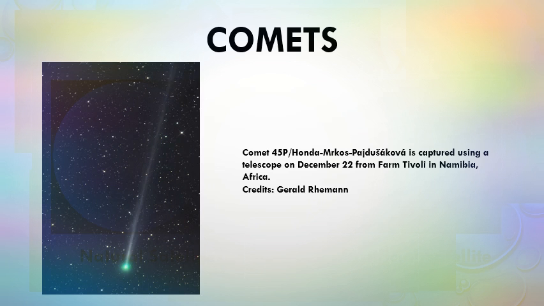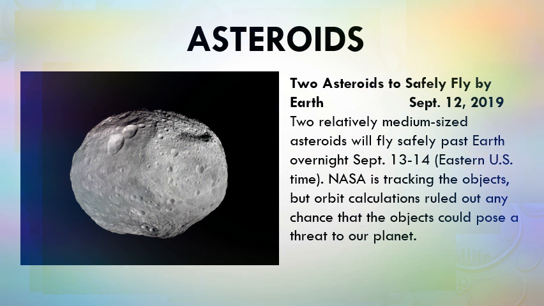Asteroids. Asteroids are rocky metallic objects, most of which orbit the Sun in the asteroid belt between Mars and Jupiter. Asteroids are also known as planetoids or minor planets. On the right side, you can see an article dated September 12, 2019, which was posted on the NASA website, where a prediction was made that two medium-sized asteroids would fly past the Earth overnight. NASA is tracking objects and has an orbit calculation to check if the asteroids are going to enter the Earth's atmosphere.